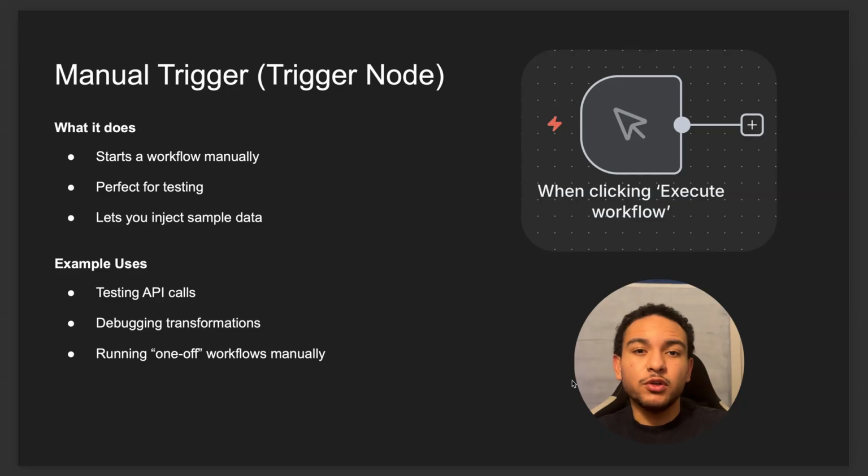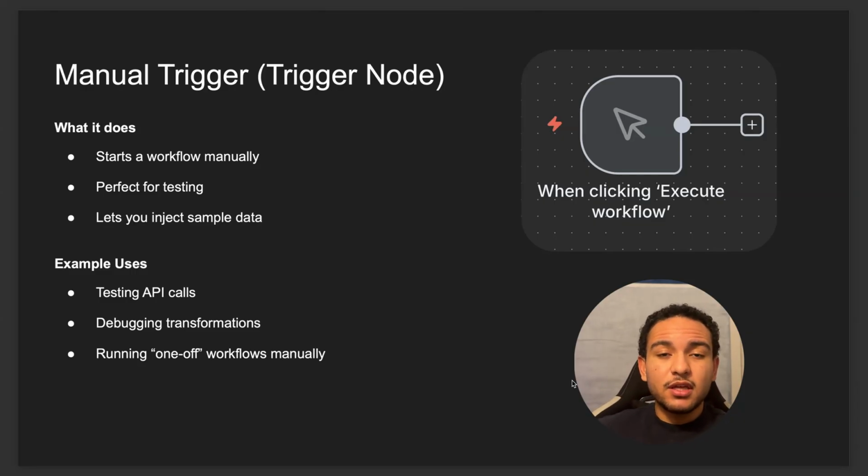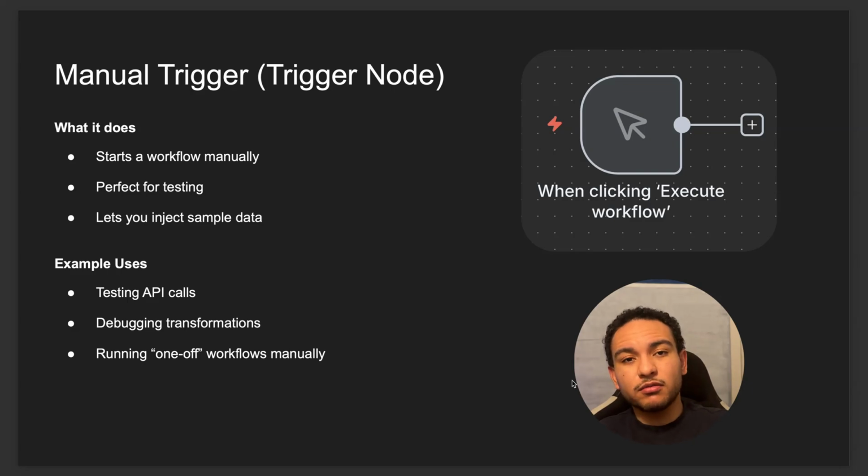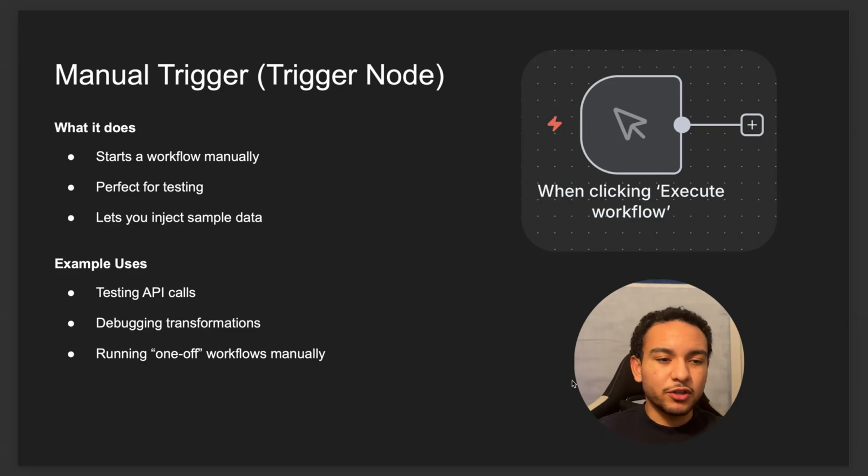Even if you do know where it's going to go and you do have a set plan, the manual trigger is just a really great node, because then you can test it, you can inject sample data, so that data that you want to play around with and mess with in that automation. Some example use cases, again, like testing API calls, debugging transformations, and running one-off workflows manually. Just a really great trigger. The way you start this trigger is just at the bottom where it says execute sub workflow, that little pinkish orangish button. You just click that and then it runs it. So really simple trigger to start off with.